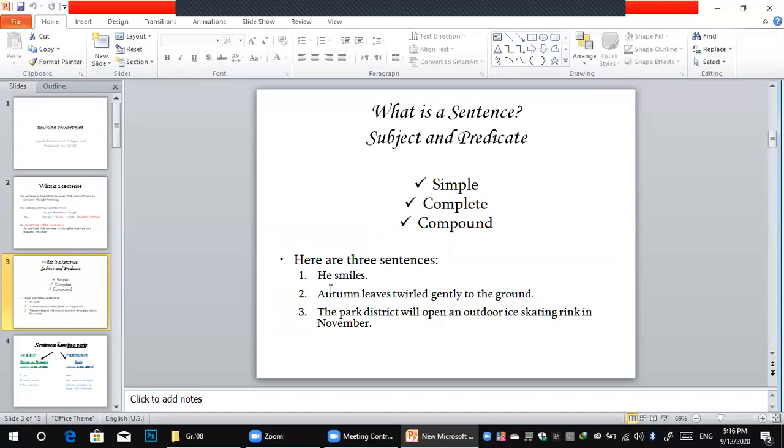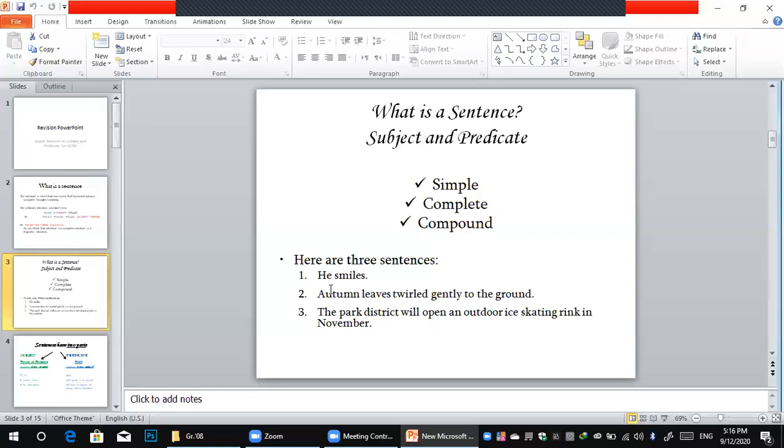Here are three sentences. Number one, he smiles. Now, do you think it's a complete meaning or not? He smiles. Okay, he is the subject, smiles is the predicate. Do you think it's complete meaning? Do you understand? For me, yes, I can understand. Yes, it's a complete sentence, so it can stand alone.